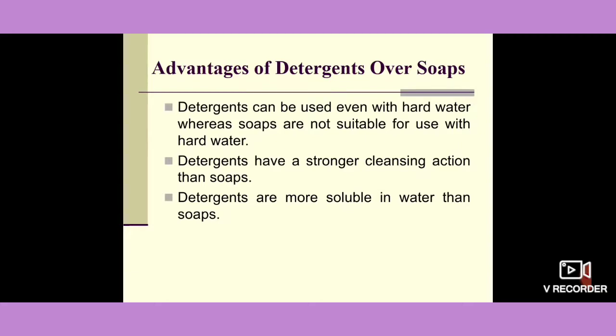And the last is that detergents are more soluble in water than soaps. But there is one disadvantage of detergents over soap: detergents are non-biodegradable, that is, they cause water pollution, whereas soaps are 100% biodegradable and do not cause water pollution.